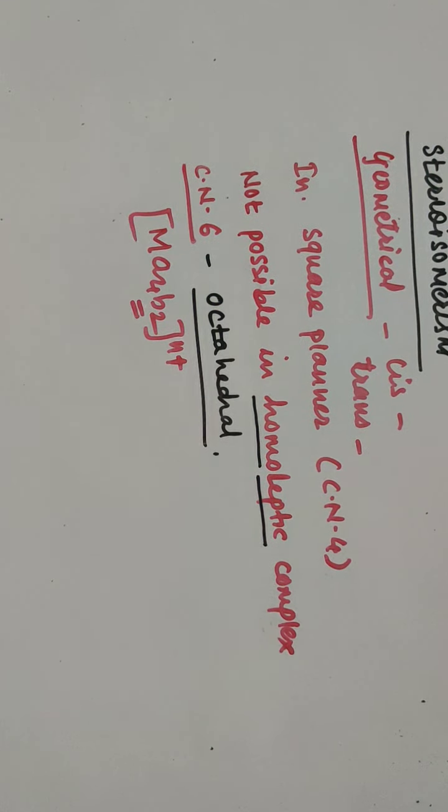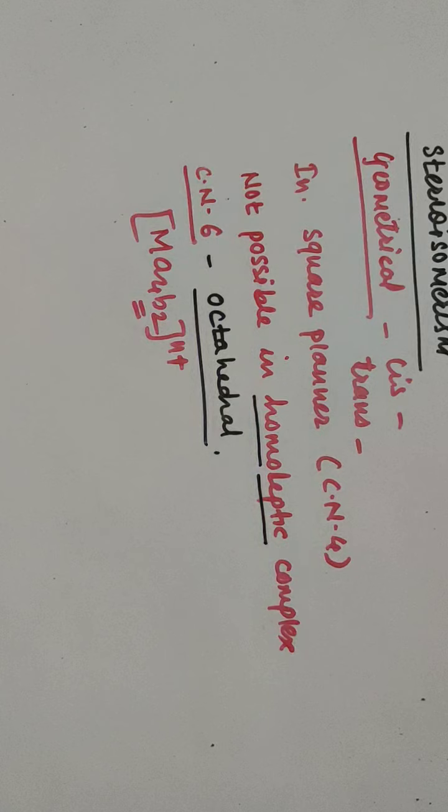So the ligand which is small in number, when they are present on the same side, then it is a cis position. When they are present on the opposite side, these are the trans position. That means in octahedral complexes, the position of the smallest type of ligand is taken into consideration, and according to that we consider whether it is cis isomerism or trans isomerism.